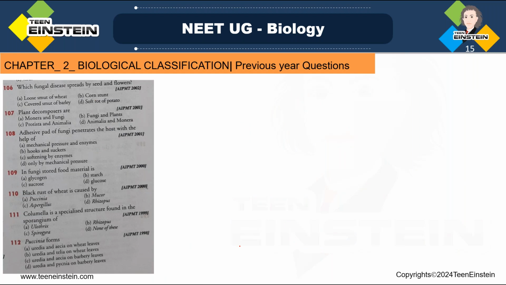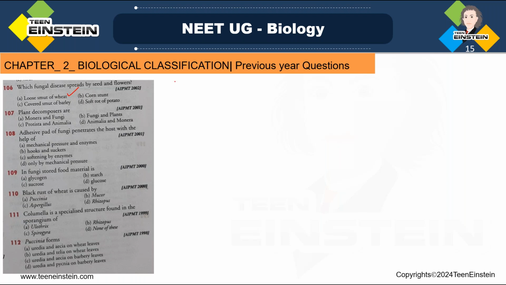Next question number 106. Which fungal disease spreads by seed and flowers? First option is loose smut of wheat, B, constant, C, covered smut of barley, D, soft rot of potato. Which fungal disease is getting spread by the seed and flower? Here, the fungal disease loose smut of wheat, that is getting spread by the seed and flowers. Okay, so which is the causative organism of this disease?